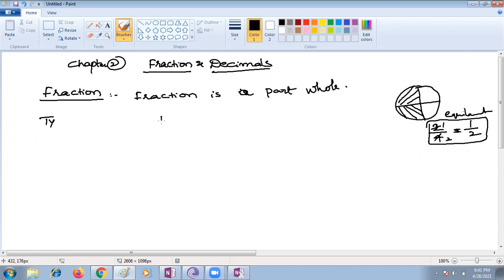Let me write, there are a few more steps. A fraction is in the form of numerator divided by denominator. NR means what, children? Numerator. And DR means denominator.